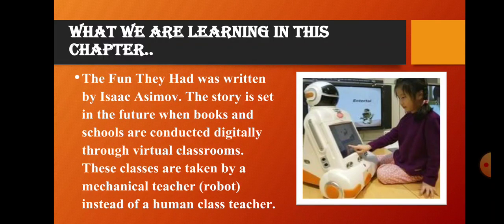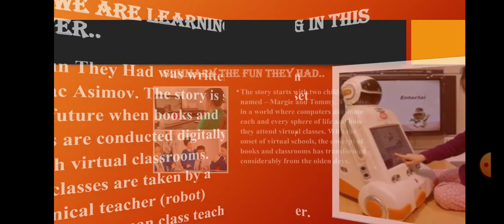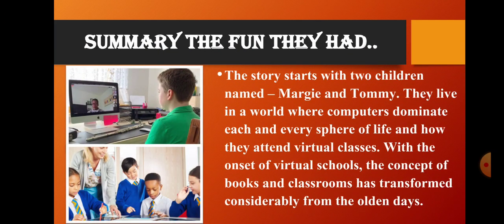Okay, so next, the story starts with two children, named Marjorie and Tommy, and they live in a world where computers dominate each and every sphere of life, and they attend virtual classes. With the onset of virtual schools, the concept of books in the classroom has transformed considerably from the olden days.